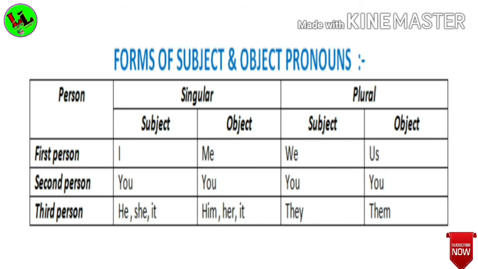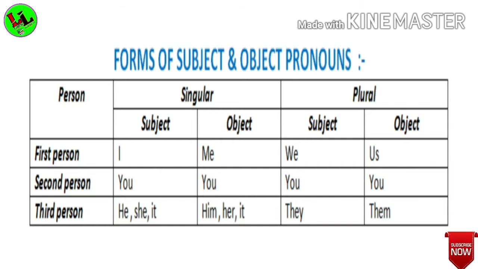And in case of pronouns, in different persons, we can take singular pronouns and plural pronouns, and these pronouns can be used as subject or object of a sentence. Now for the first person, you see I is used as subject and me is used as object, and for plural, we is used as subject and us is used as object.